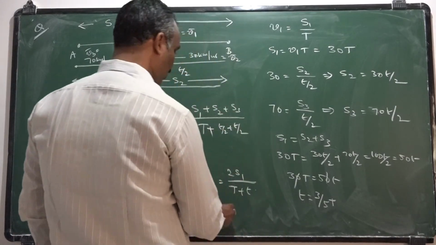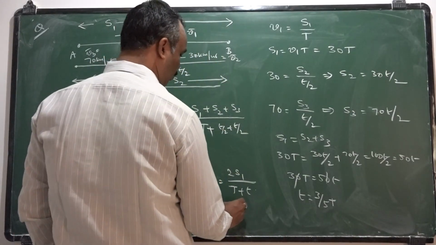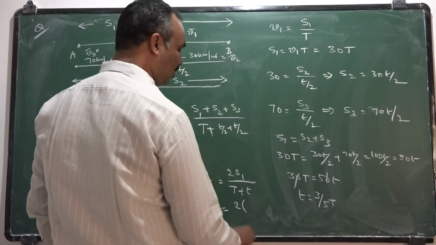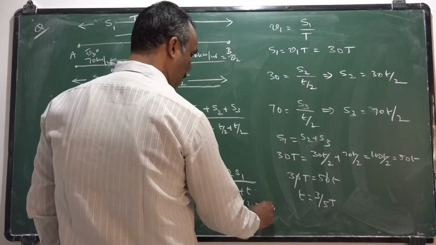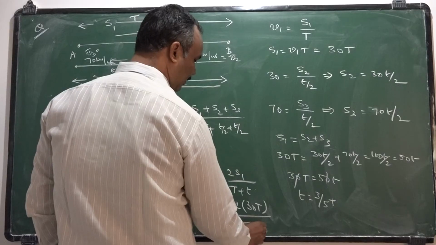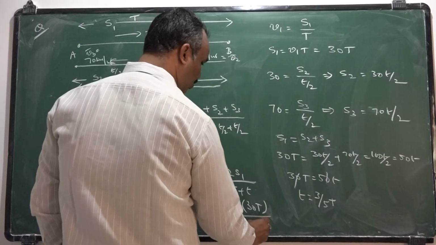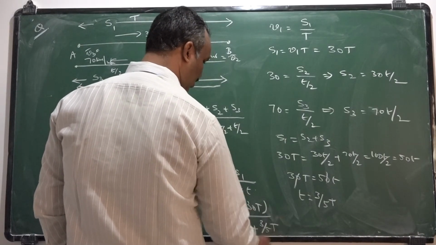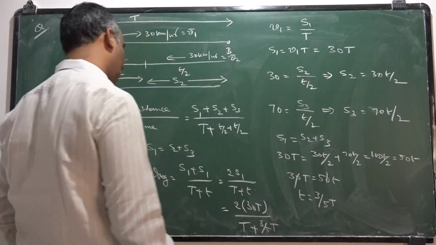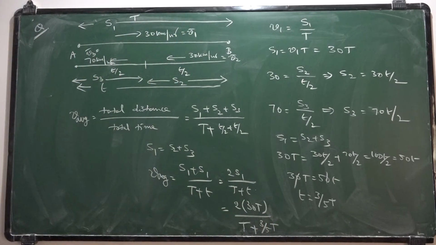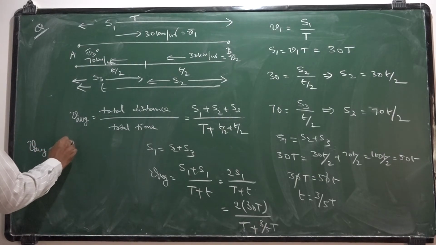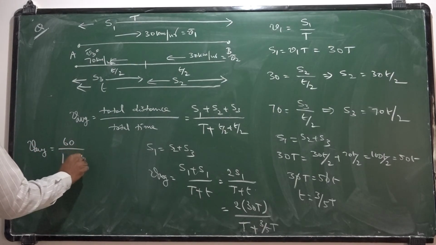Now if you take 2 into S1, it can be replaced with 30 capital T by T plus, in the place of small t, I should write 3 by 5 capital T. T will come common and it will go off. So you are left with V average is equal to 60 in the numerator by 1 plus 3 by 5.